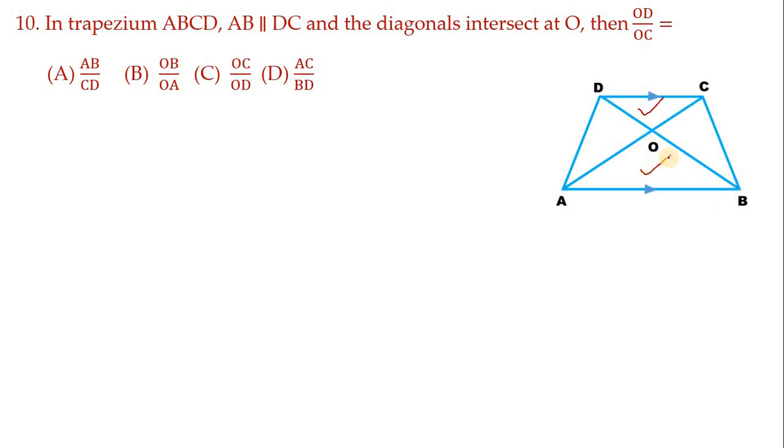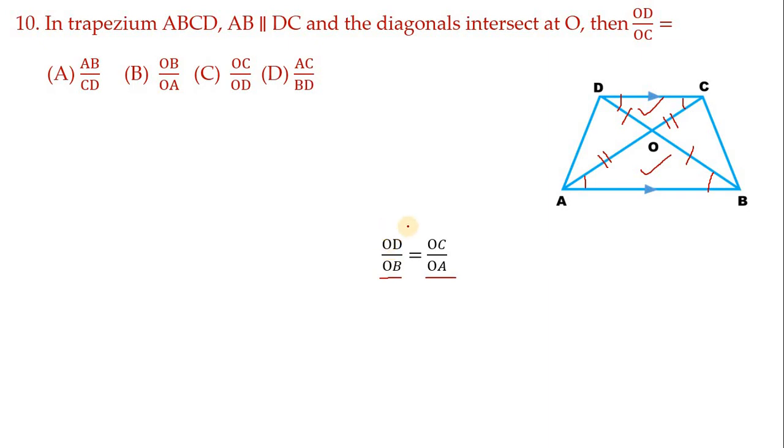Means DOC and BOA. Why? Because see here, this angle is equals to this angle because alternate interior angles, and this angle equals to this angle, alternate interior angles. Hence, according to AA similarity criterion, these two triangles are similar. And you know that when triangles are similar, all its corresponding sides are proportional. Now, which are the corresponding sides? See, corresponding sides are this OD by OB and OC by OA. See, OD by OB is equals to OC by OA.